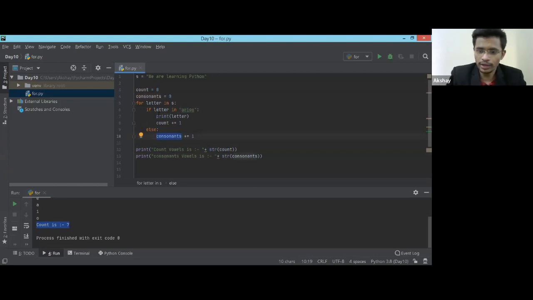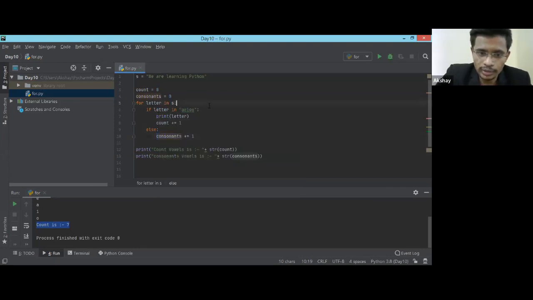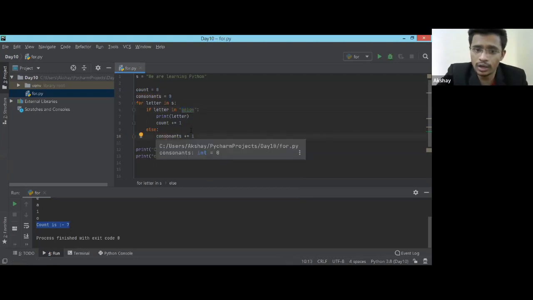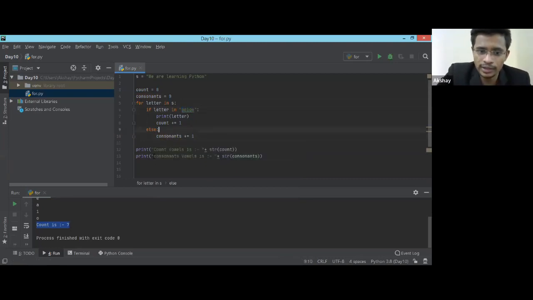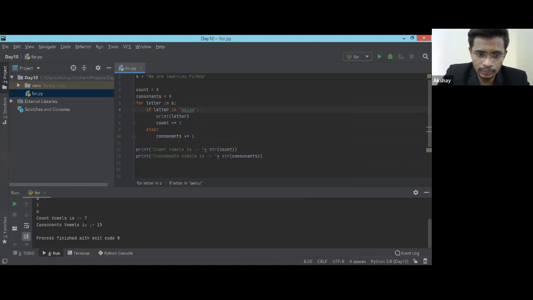So I want both. I don't want to limit myself to only vowels. I want vowels as well as consonants. So what I'm doing is, if it is not here, it will come here, and my consonant count should increase. As simple as that. Okay, is that clear? If anybody has any doubt, let me run this code and let's see. So I have vowels as 7, so we can count 1, 2, 3, 4, 5, 6, and O is 7.